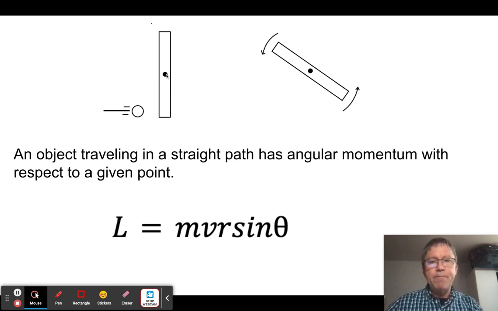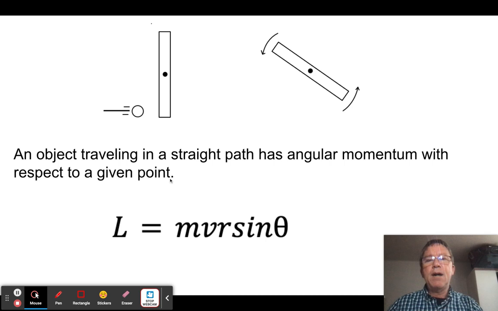Now think about this. Let's just say I have a hockey puck of mass m traveling at speed v, distance r away from the pivot, coming in at an angle of 90 degrees, so sine theta is one. It hits, and when it does, it's going to make this spin. It's going to give us angular momentum.